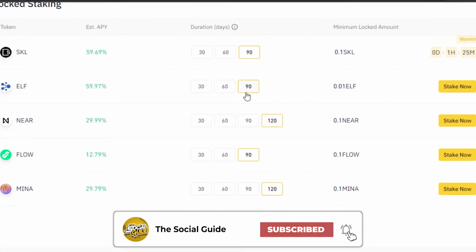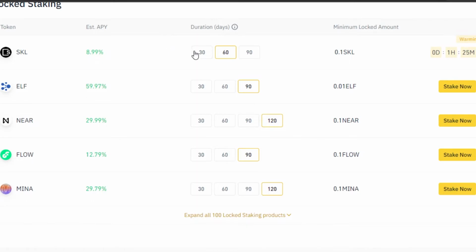It's really easy. And we can also check different duration days. So if you're going with, of course, 30 days, let's say, then your estimated APY is going to be 5.79%. This is for this token right here at the time of making this video. If I go with 60 days, then it will increase to 8.99%. And then if I go with 90 days, then it's going to be 59.69%. And after 90 days, my asset will be returned to my spot wallet.